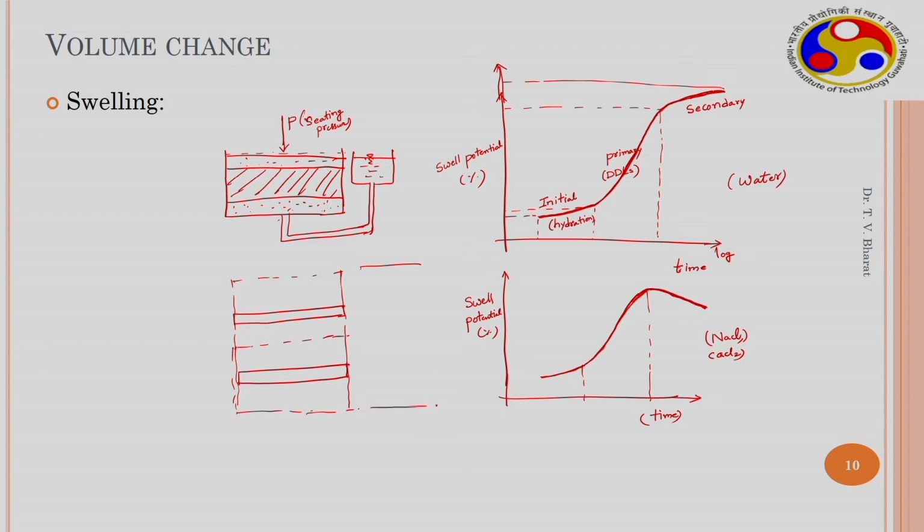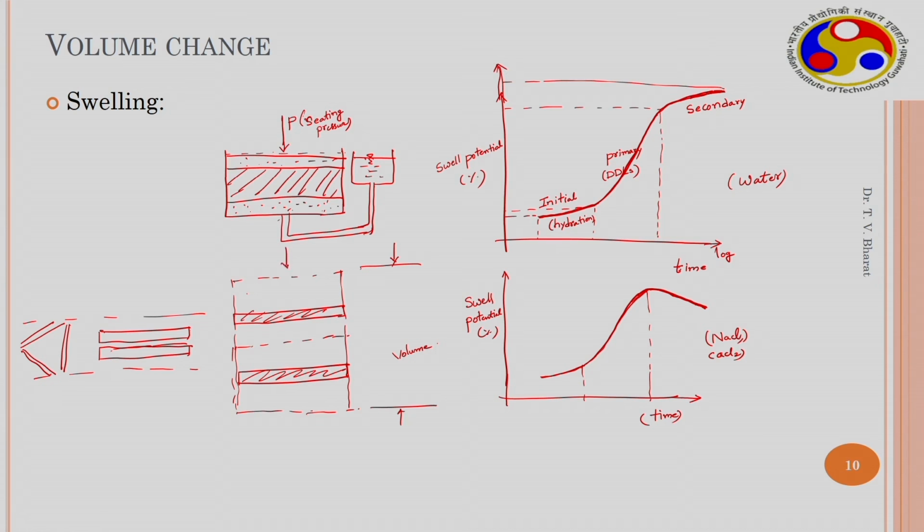So, this consists of actual volume after full saturation. Initially the particles may be situated in this particular manner under gravity, or it could be in this manner. Now under gravity this is the volume the clay platelets occupy, but this is the volume after full saturation. These are the diffuse double layers.